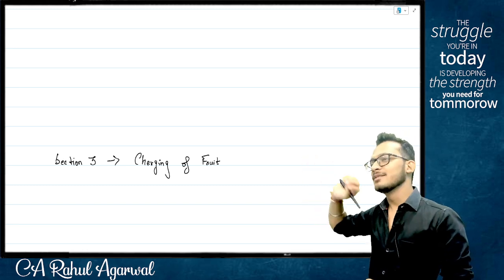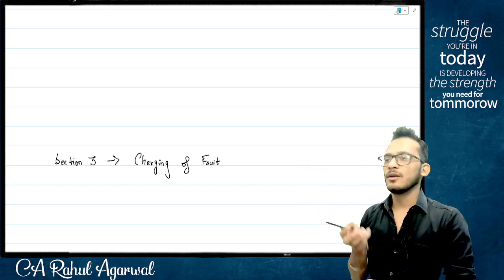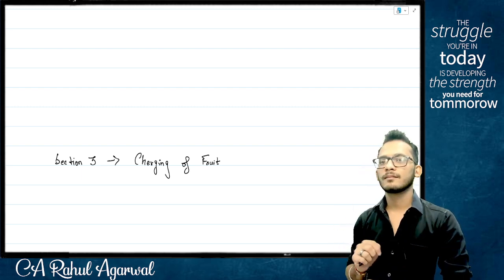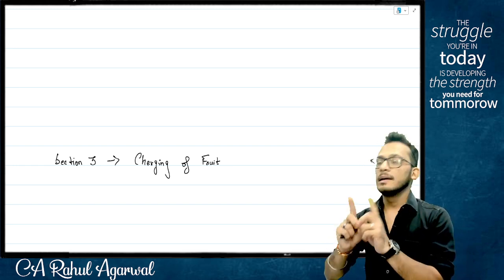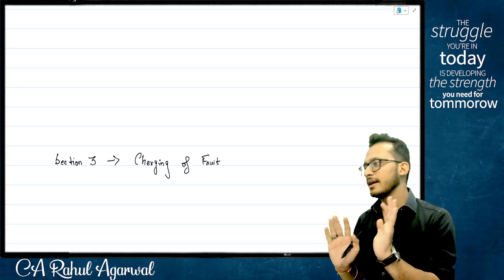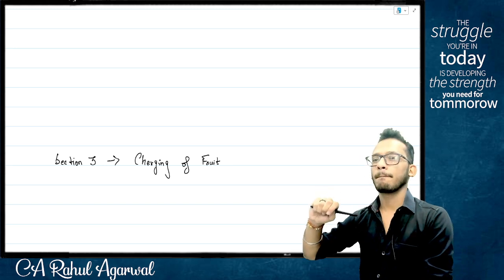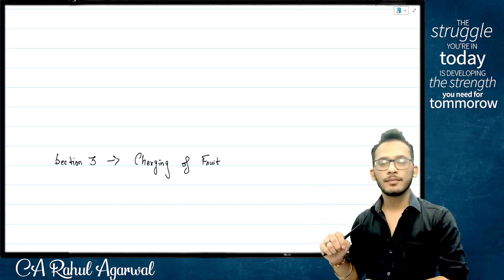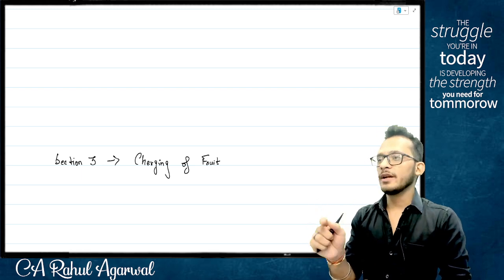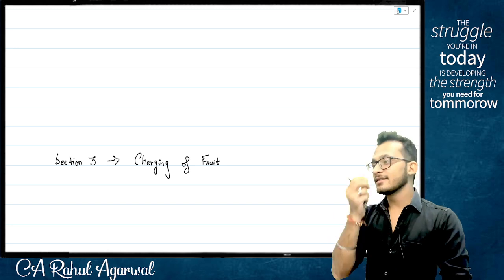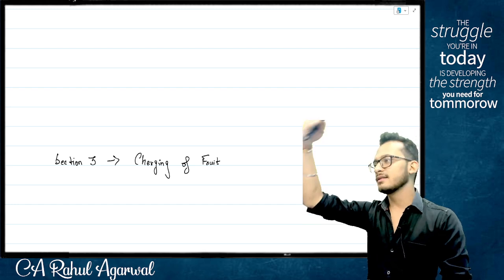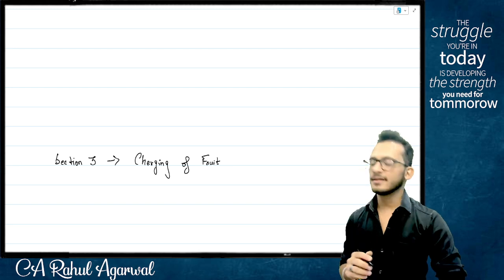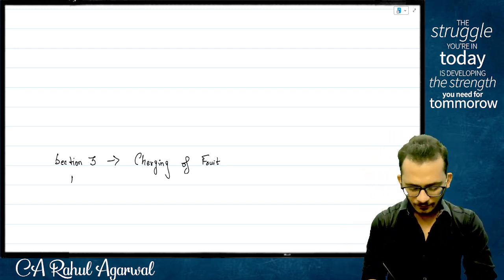Yes. Section number 3 comes and talks about your charge of fruit. Now, what do you want to mention in the section, people? What is the intention behind creating the bill? You want to come and clarify what is correct, not correct. So, what does the charging section should come and say? You want to come and clarify what is the fruit and what is not a fruit. Yes. So, therefore, the charging section would tell you going forward, this is what is going to be called as, and this is what is not going to be called as. Agreed, not agreed. Yes. So, I am coming and saying charging of fruit with F from the commencement of this act.